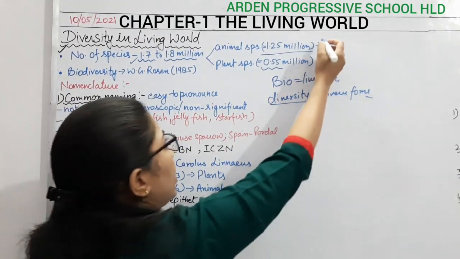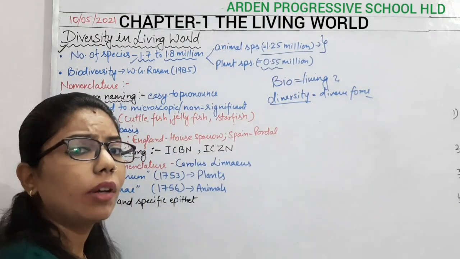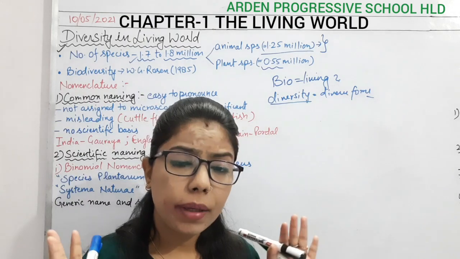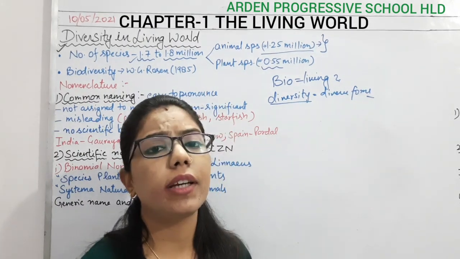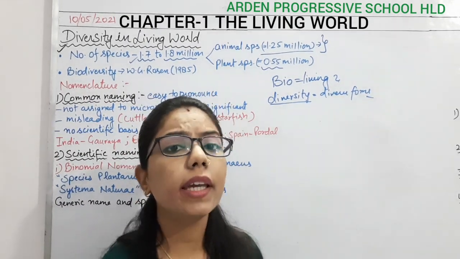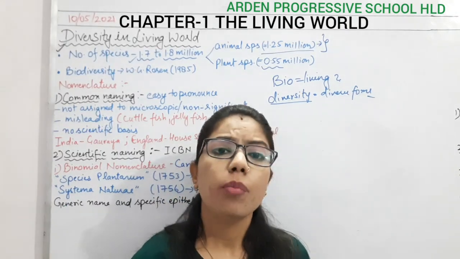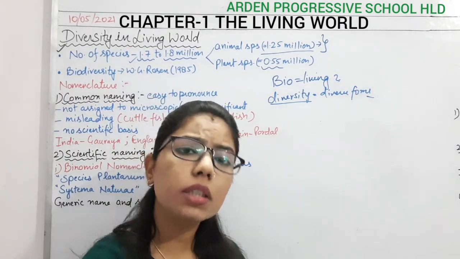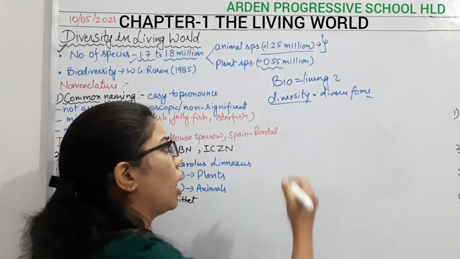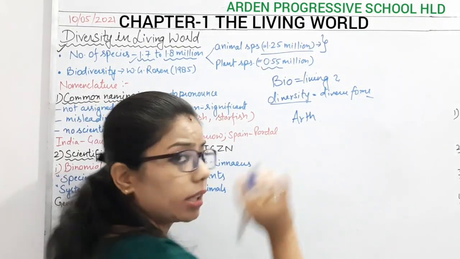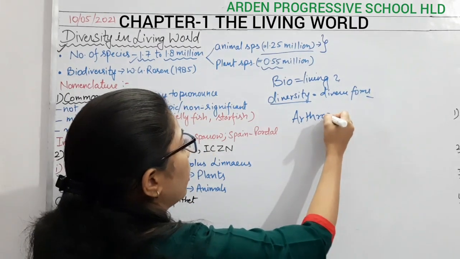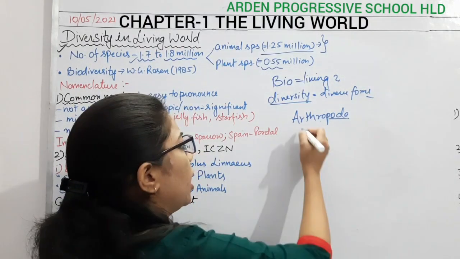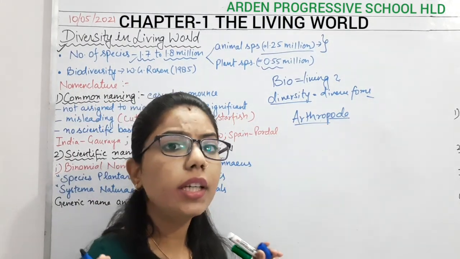If I talk about animal species, we know that the largest phylum is Arthropoda. In Arthropoda, most of the animal species are present. Why do we say arthropoda? Poda relates to feet, and arthro relates to having different feet.